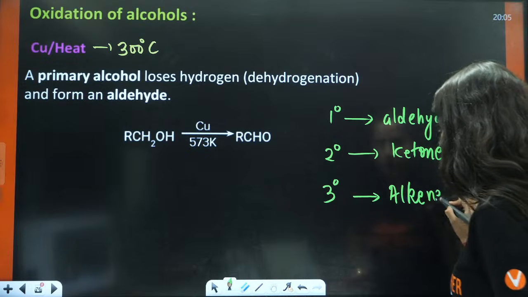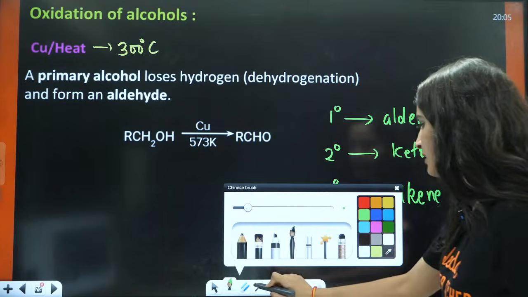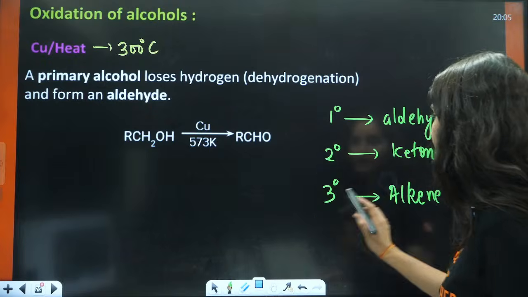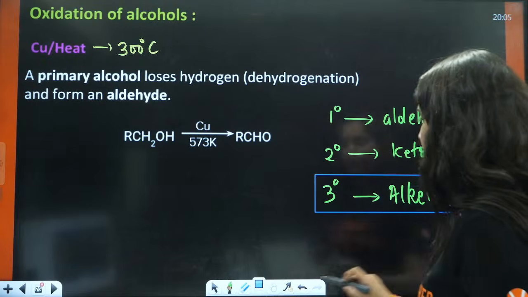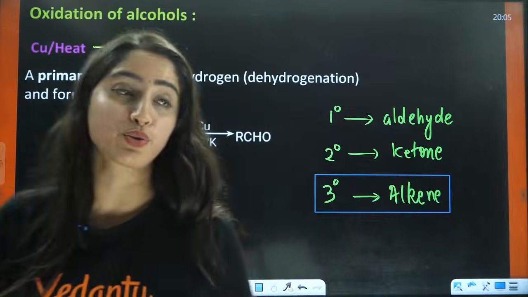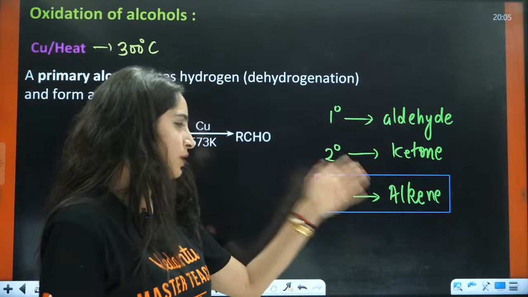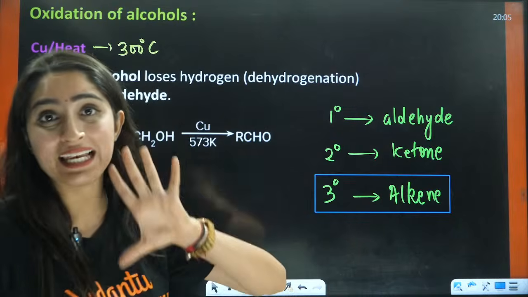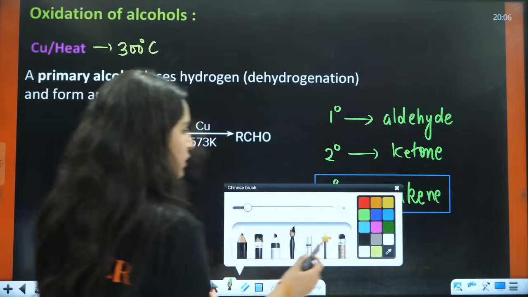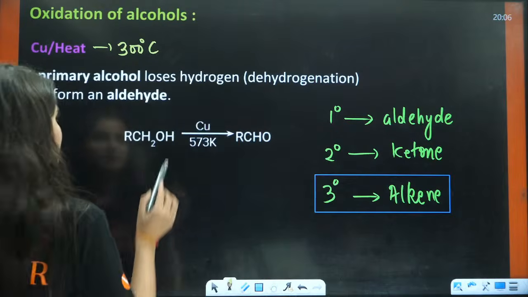Now, this is very, very important, right? For 3 degree, it is going to give us alkene, not ketone. How is it going to give us alkene, ma'am? Can you please answer that?